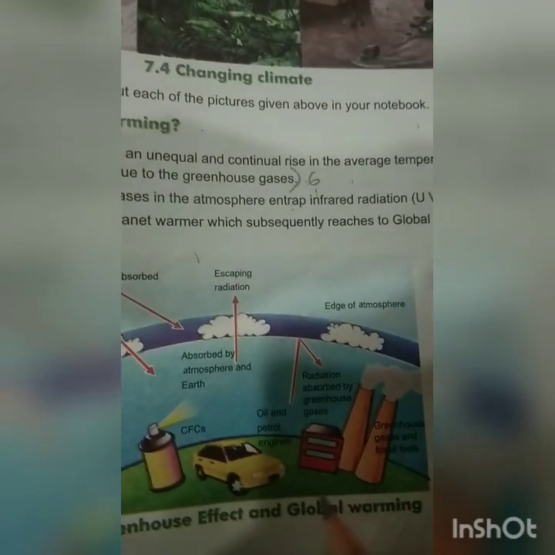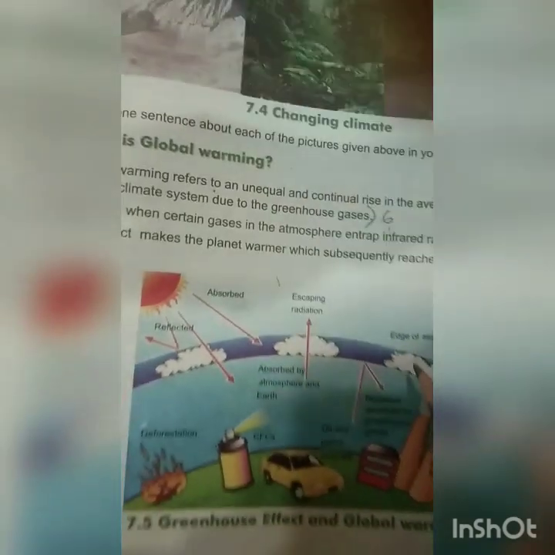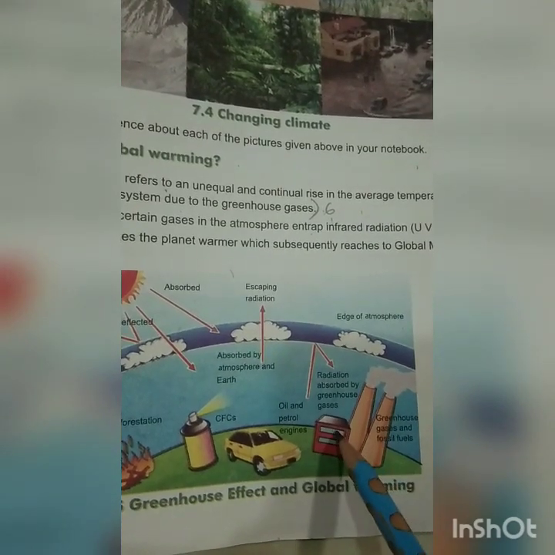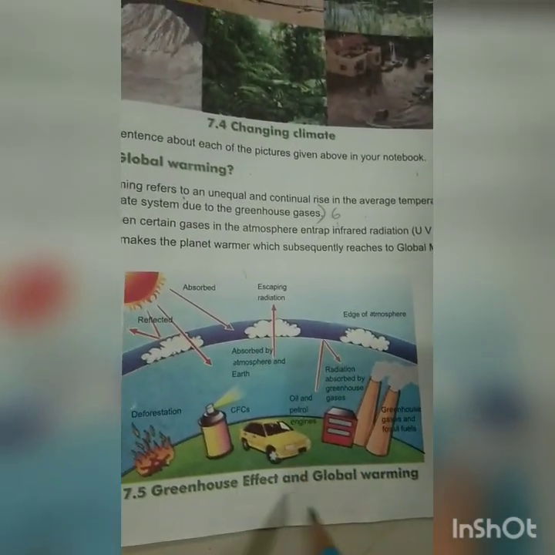You can see over here the picture is given of global warming, how the sun rays are reflected and how it affects radiation absorbed by atmosphere and the earth, edge of atmosphere, then radiation absorbed by greenhouse gases and fossil fuels. You can see over here deforestation, all this greenhouse effect and global warming. The diagram is given to you.